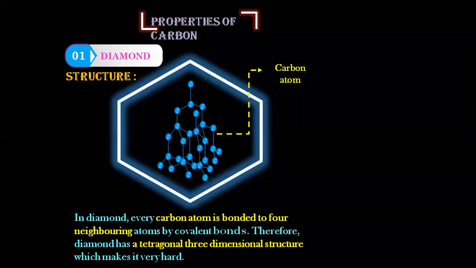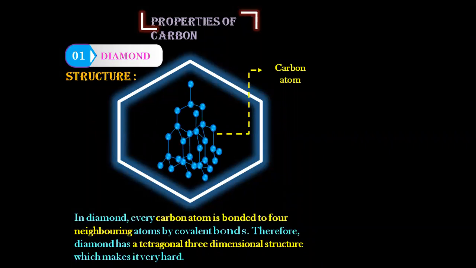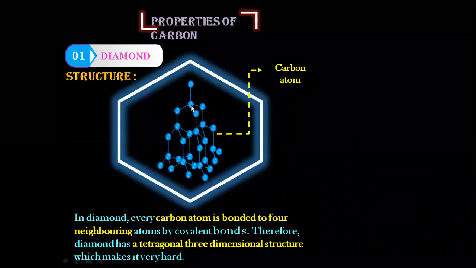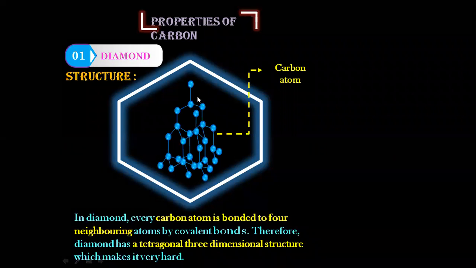Here one carbon, if you observe, एक center वाला carbon को ले लो for example. Okay, can you see the mouse cursor if I'm using here? Everybody is able to see the cursor of the mouse? Okay, this is the carbon which I am talking about. This carbon is attached here 1, here it is attached 2, here it is attached 3, and the 4th one goes behind because it's a 3-dimensional structure. Or you can see here, we can easily see. Here one carbon is attached to 1, 2, 3, and 4. So every carbon atom in the structure of diamond is attached to 4 other carbon atoms. And the bond which is formed here is called the covalent bond.